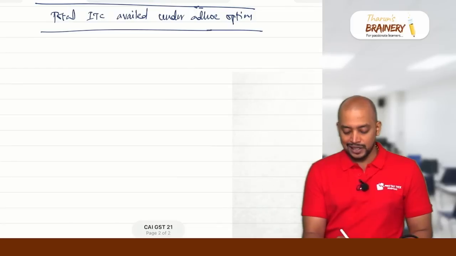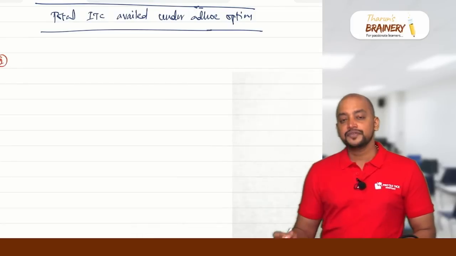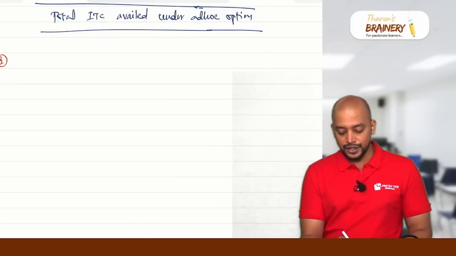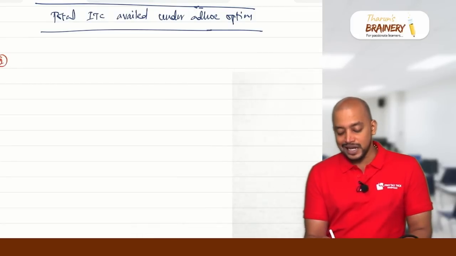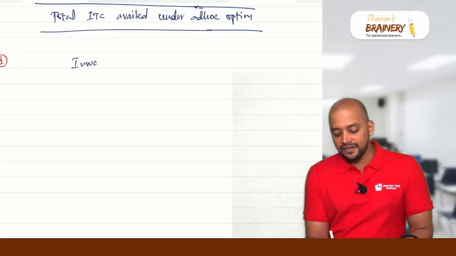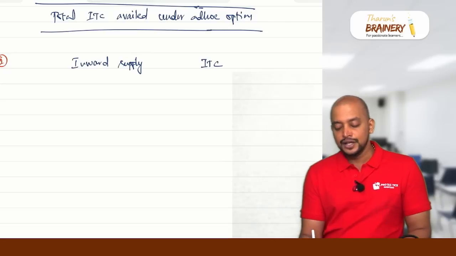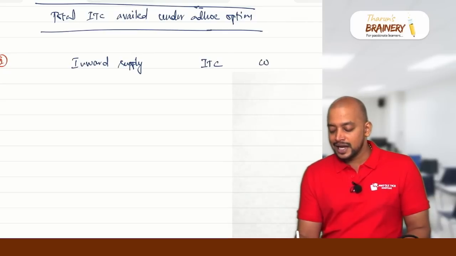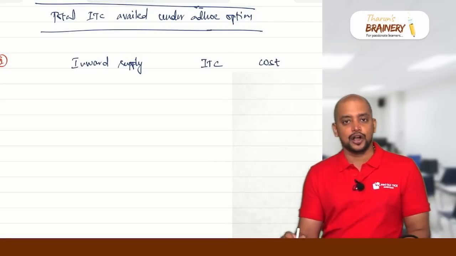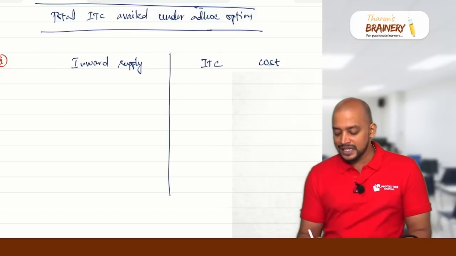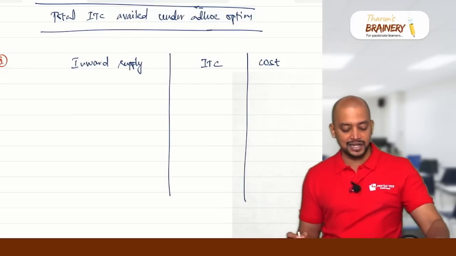First, we need to take the cost data and analyze the cost. First, we need to take each and every inward supply. After taking the inward supply, you will know whether ITC is available or not. If it is available, you will put it aside, and thereafter you will add the rest into the cost. So what is the first inward supply that we have here?